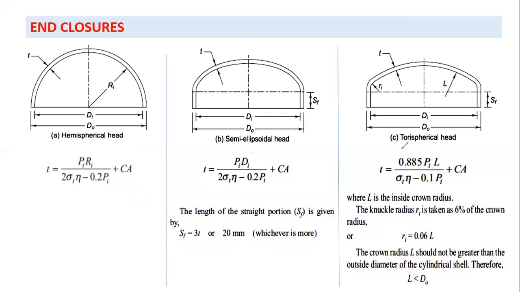Now the third one is torus spherical. For this, the value of t would be this much: 0.885 PiL by sigma t eta minus 0.1 Pi, plus Ca, right? And the value of r will be 0.06 L. Now the point to remember is that the value of L will be given, or the value of t and eta will be given, and you have to calculate the value of L. Clear? Okay. Now let's go to the next slide.